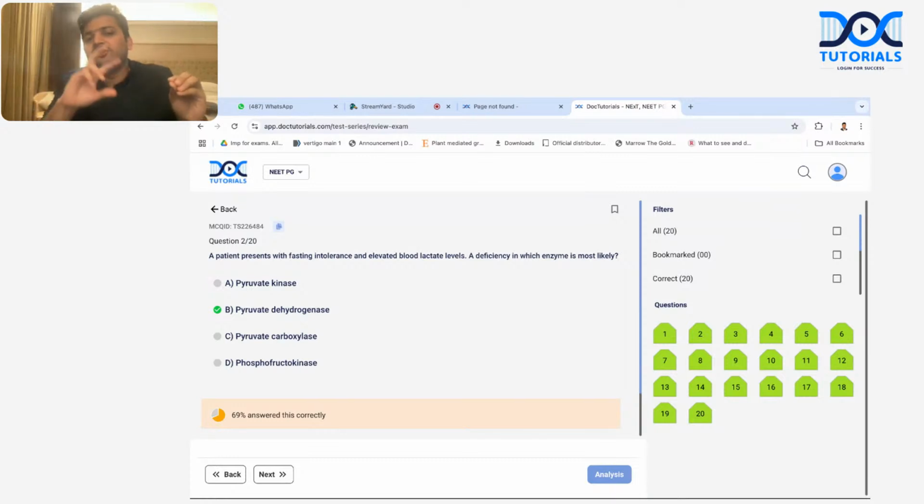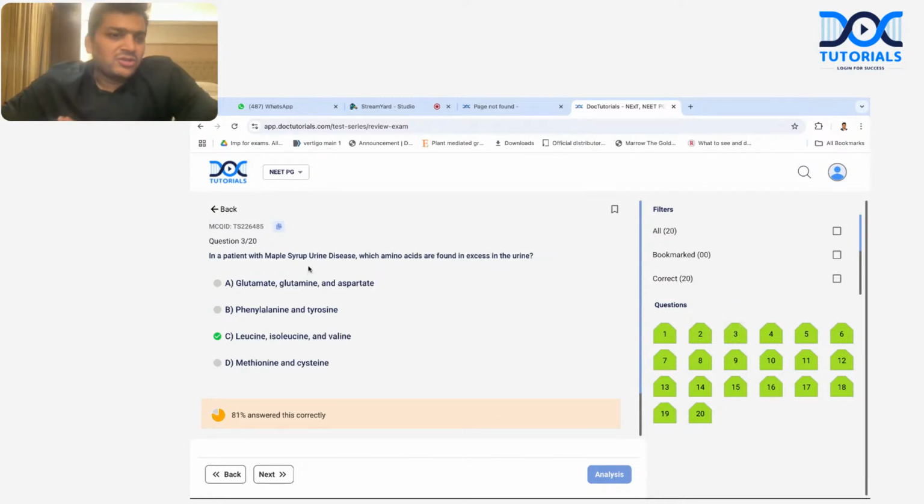There are two options: either it goes towards lactic acid or towards acetyl CoA, and because it can't go towards acetyl CoA, everything is going towards lactic acid, and that is why the lactic acid is more. That is pyruvate dehydrogenase deficiency. The next one, I was very sure about maple syrup, and I think every one of you also should be sure, right? Maple syrup is branched chain, and branched chain is leucine, isoleucine, valine. There should not be any doubt in that, right?